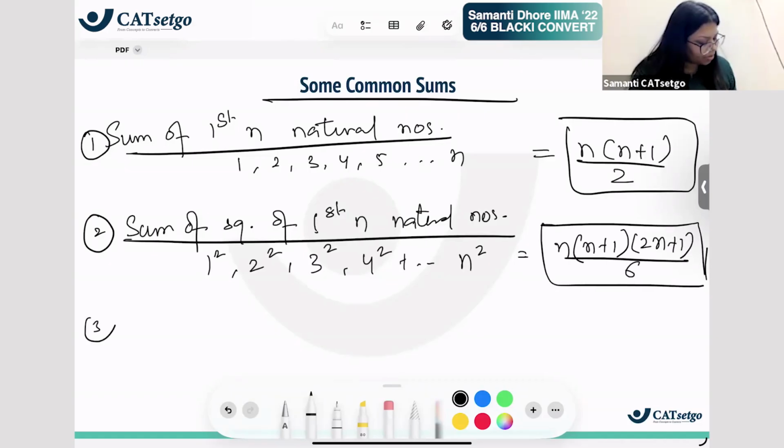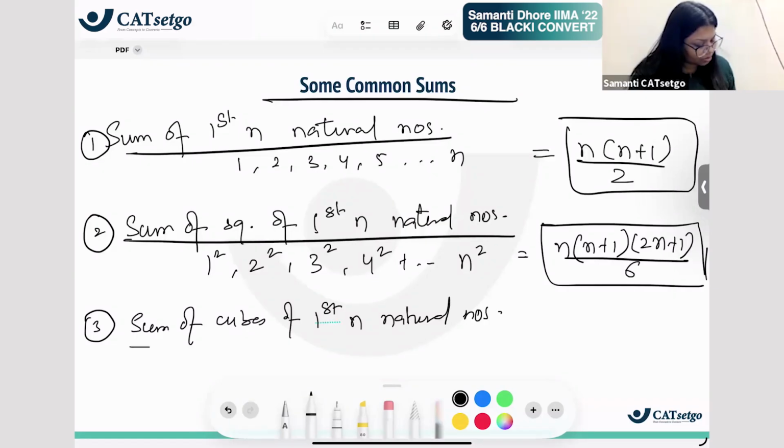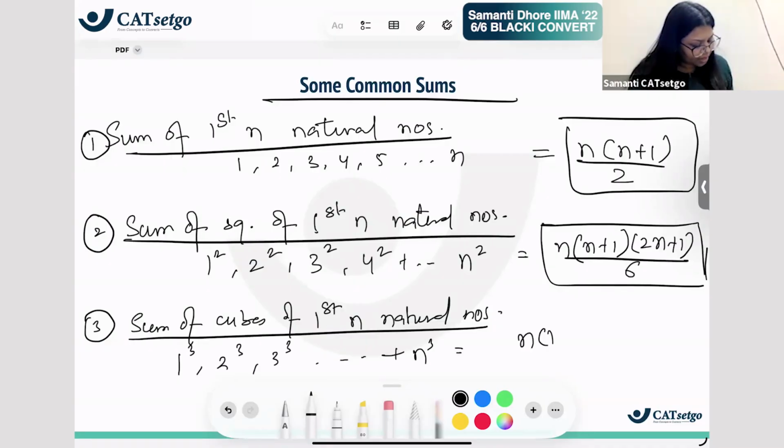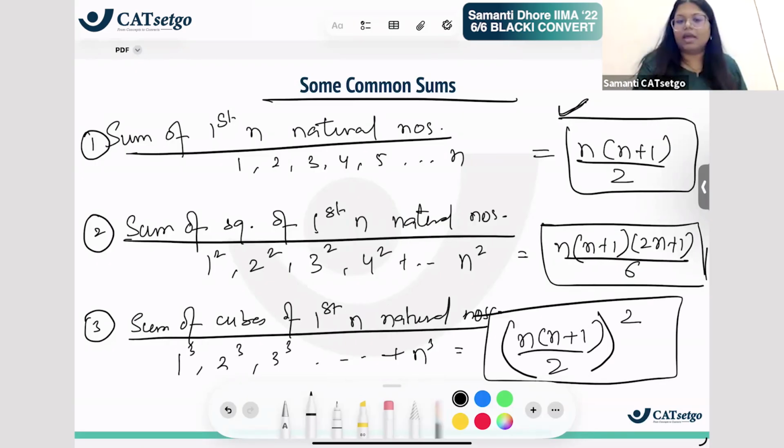And third is sum of cubes of first n natural numbers. This is 1 cube, 2 cube, 3 cube, so on till plus n cube, is given as n into n plus 1 by 2, जो ये वाला फॉर्मूला है, इसका होल स्क्वायर है ना, जो Sn का फॉर्मूला है उसका होल स्क्वायर, ठीक है?